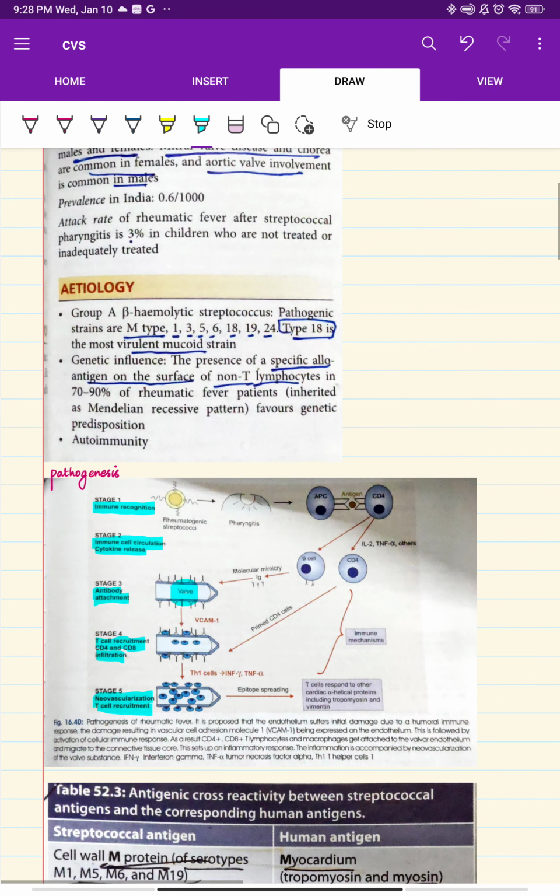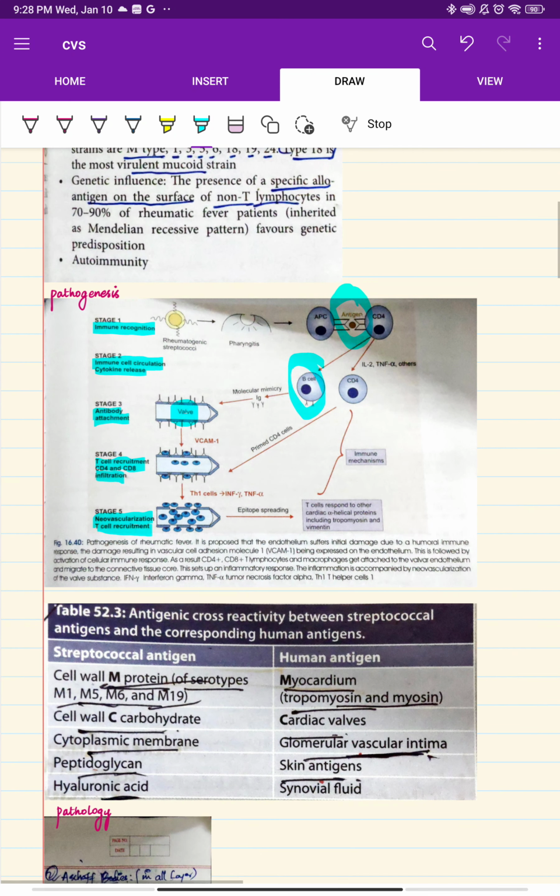So what happens is that the streptococcal antibodies are produced after exposure to the particular strain of the organism's antigen. When this antigen is exposed, antibodies will be produced by the B cells. Now these B cells will have molecular mimicry. So molecular mimicry, or you can say antigenic cross reactivity, can occur, guys.